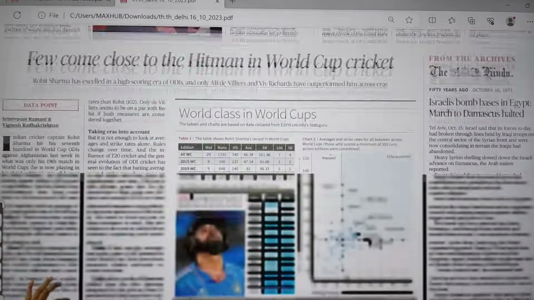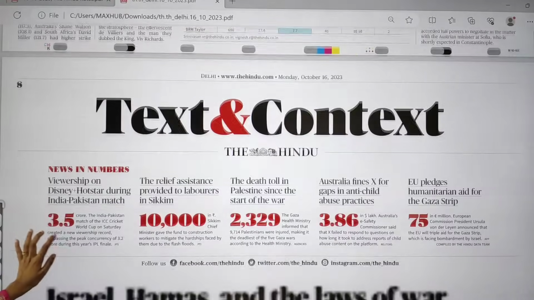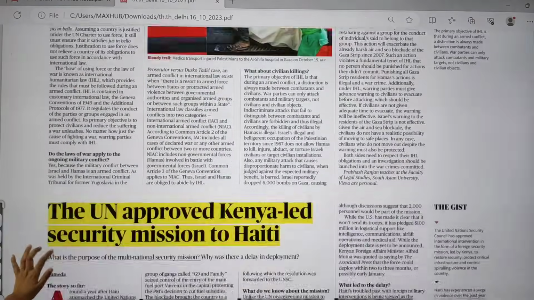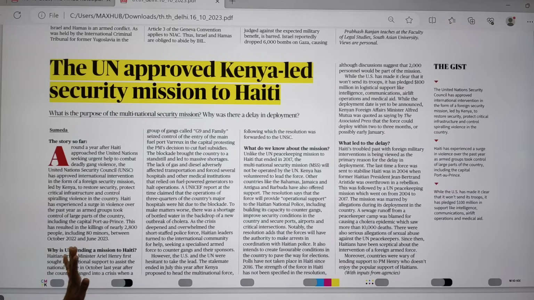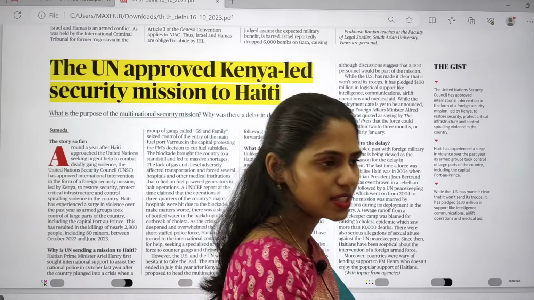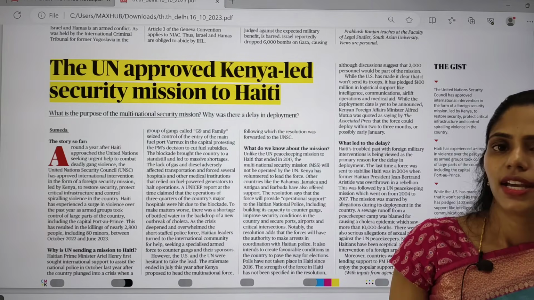And if you move on in this text and context, again there is an article regarding Israel-Hamas. And the next one here is the United Nations approved Kenya-led security mission to Haiti. So you have to see where Haiti is. Haiti is an island nation present in the Caribbean Sea, right?